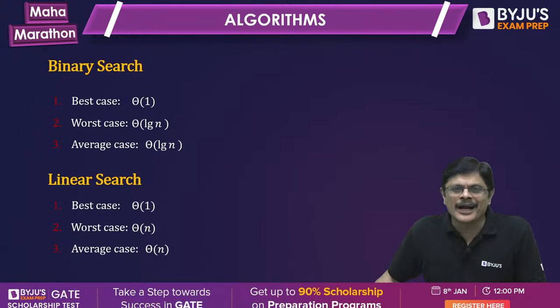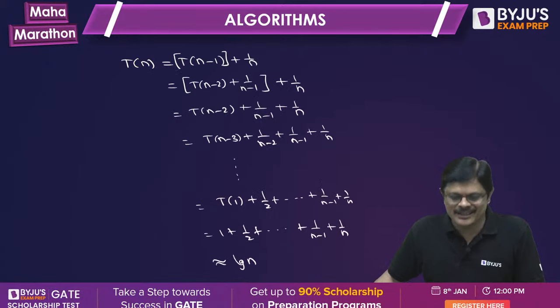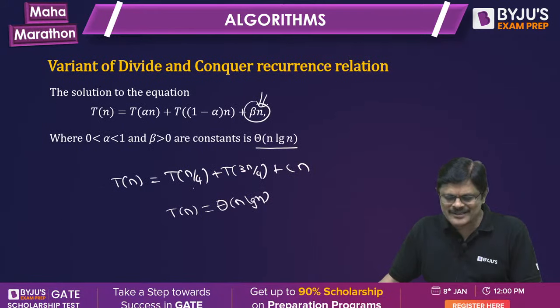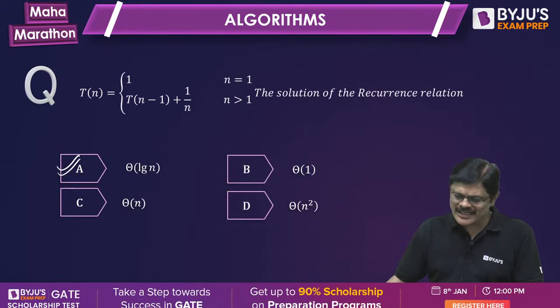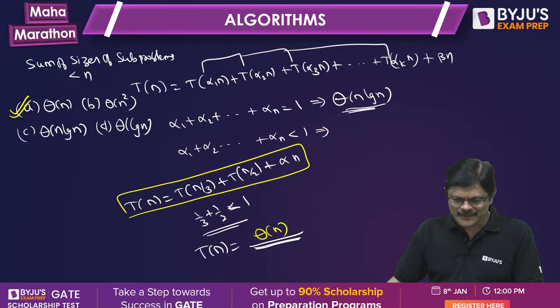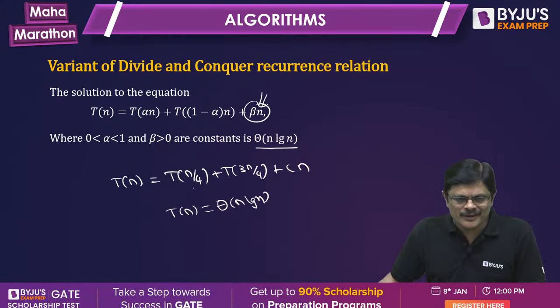See, you can't have a formula for everything, sir. Some people derived it for their standard ones. That's what I'm saying now. With standard ones, you are saying this one theta n square or this one. We don't have the rule. We don't have a rule for everything. Am I clear? We don't have a rule for everything.